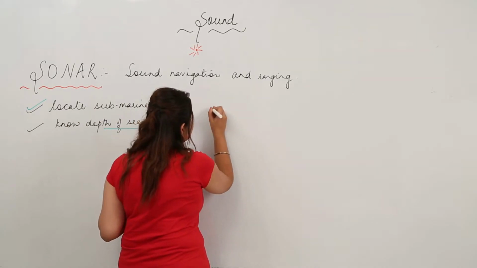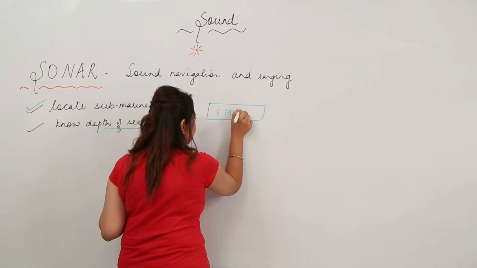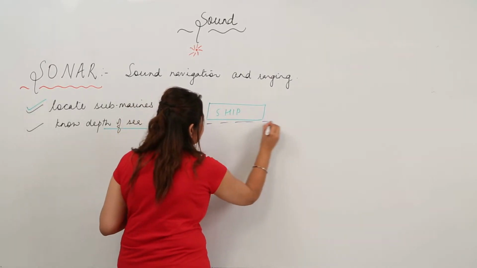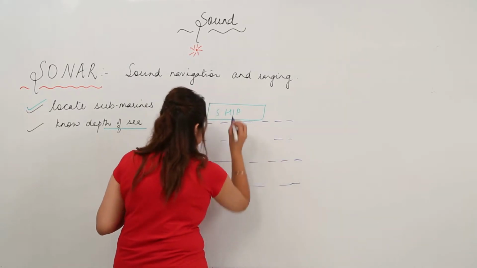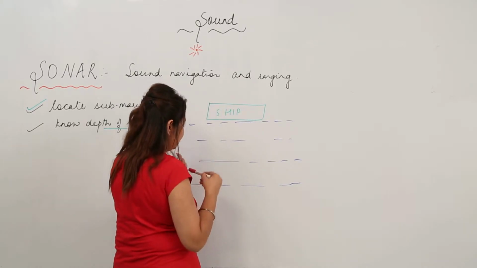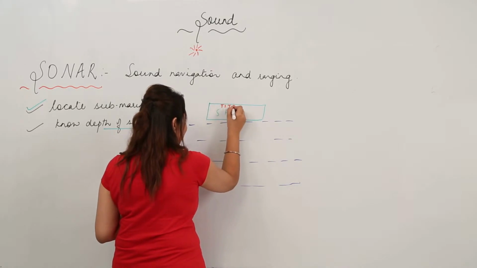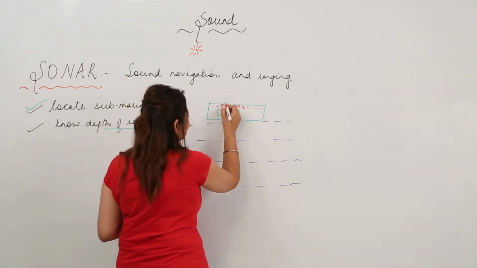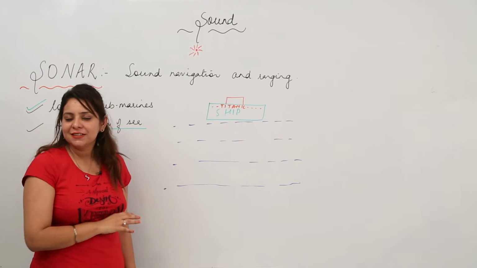See, suppose this is the ship, and this is the water. I am just trying to explain to you how it works actually. Let us say that this is water, this is our ship. Let us name this ship, let us say, Titanic, though it is not Titanic actually, but I am just naming it in order to make it interesting. So let us say that this is our ship.